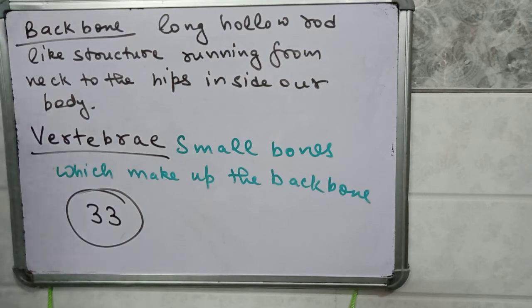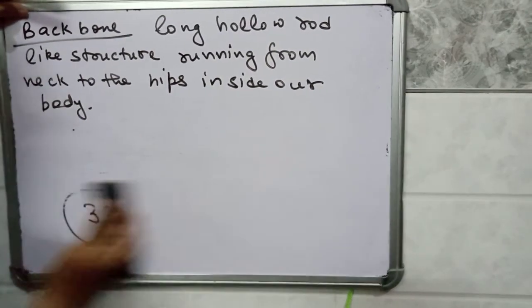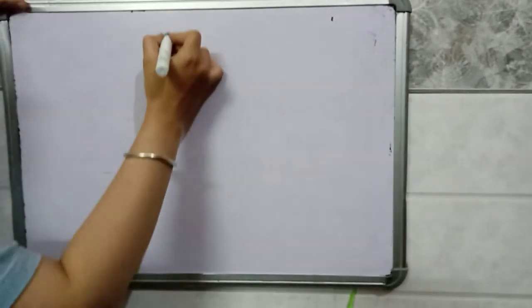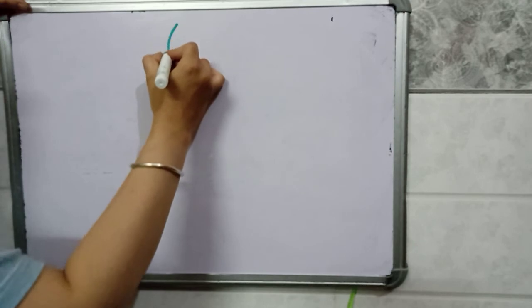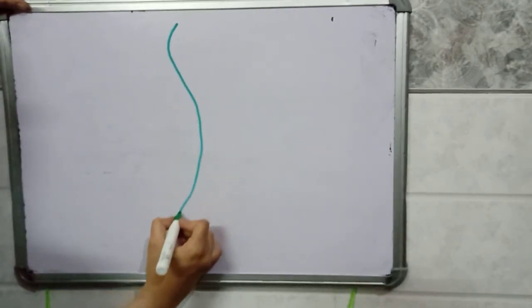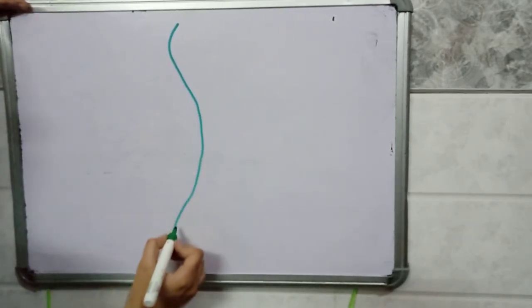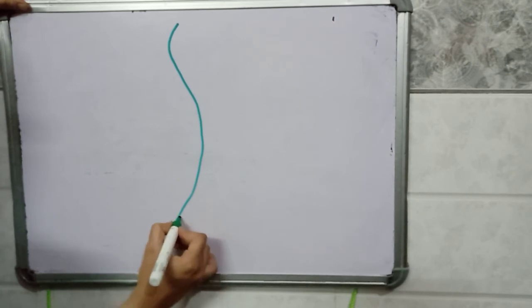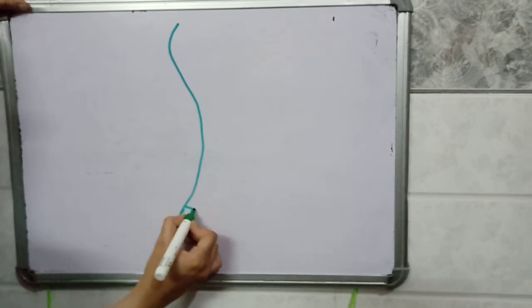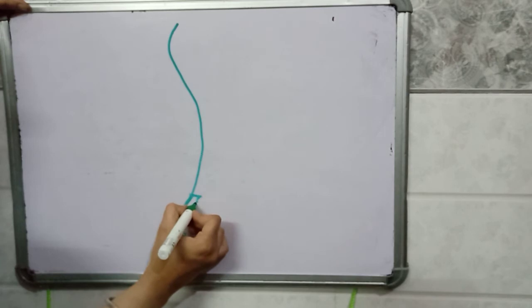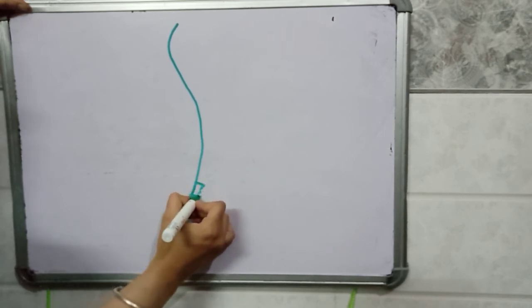So let's see the diagram of a backbone. I am drawing the backbone.